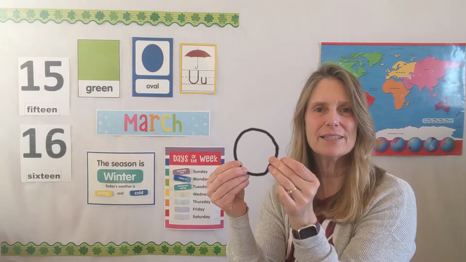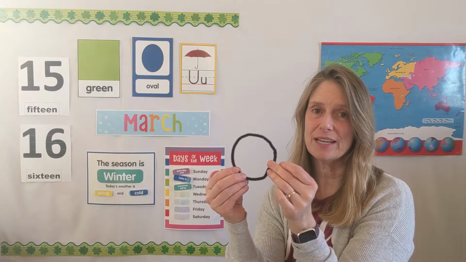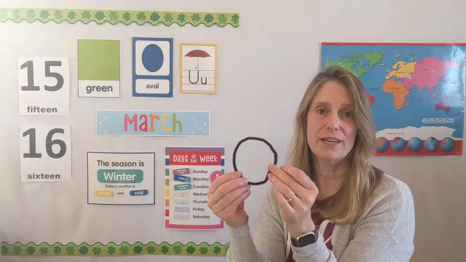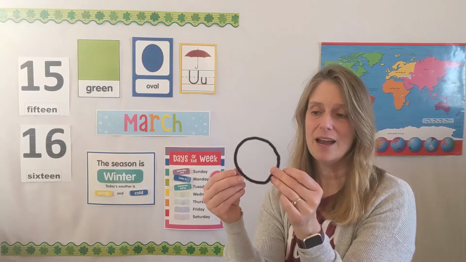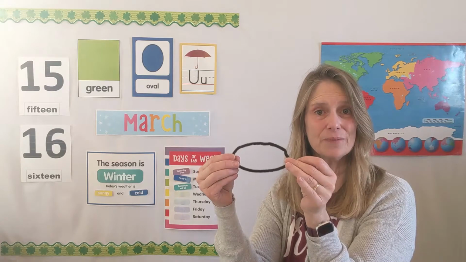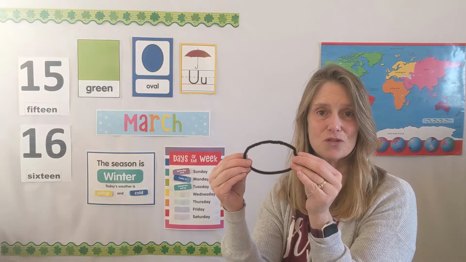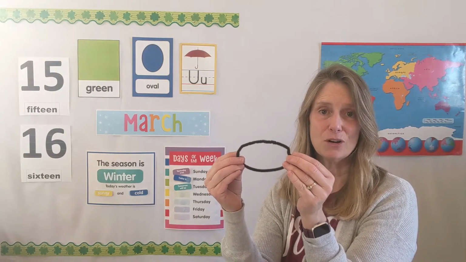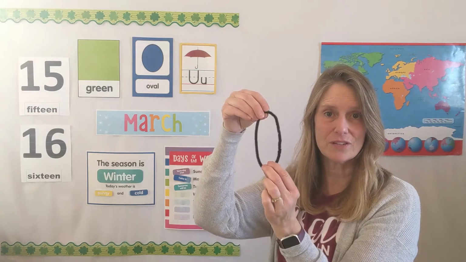Now, how can I take this circle that has no corners and no sides and change it into an oval that has no corners and no sides? You ready? I'm going to stretch it. Here we go. Stretch it out. Now I have an oval. When you take a circle and you stretch it, you get an oval. It's an oval this direction. It's an oval this direction.